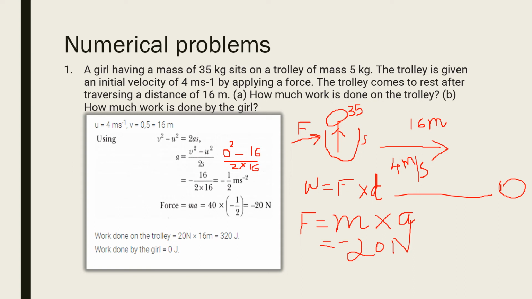The girl is not doing any work. She is just sitting inside this trolley. Actually work is done on her, on this whole system. So the girl is doing 0 work. So very simple, just understand the concept, then you will be able to do this.